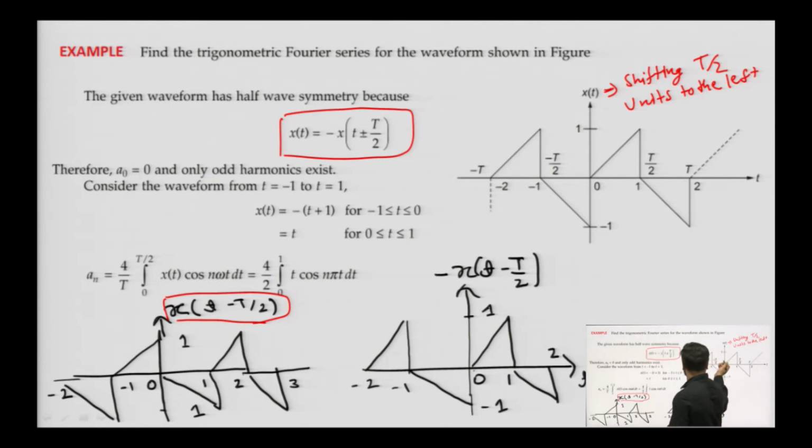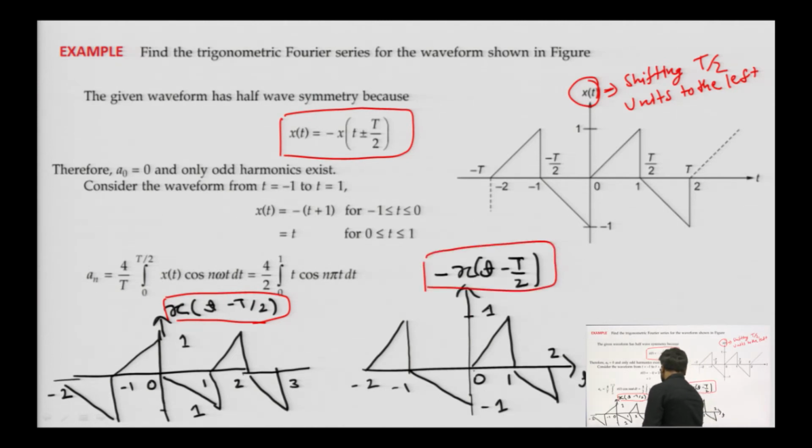So, after shifting x of t by T by 2 units, we have obtained this. Now to obtain minus x of t minus T by 2, we will flip this, we will rotate it with respect to the horizontal axis. This is the time axis. Whatever is above the horizontal axis will become below the horizontal axis, and whatever is below the horizontal axis will become above it.